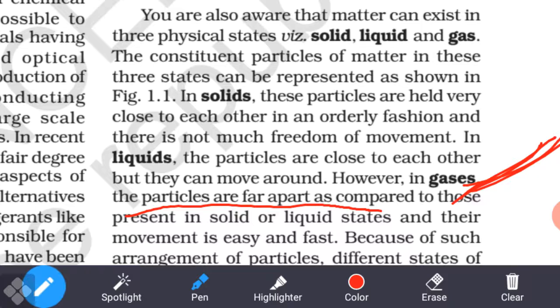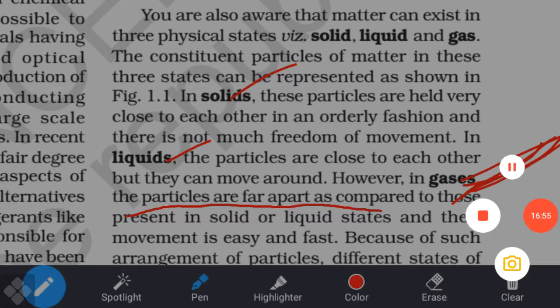Also we know that there is one substance on this earth's surface, one matter, which exists in all three forms: solid, liquid and gas. Which is that? Water. Water contains all three physical states: solid, ice; liquid, water; and gas, water vapor.